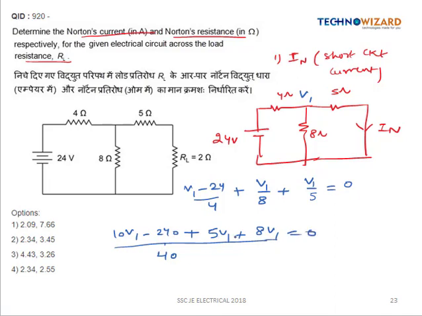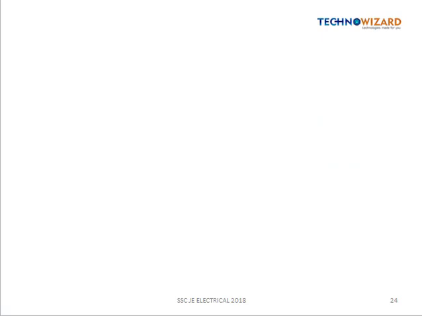So this will be equal to 23 V1 is equal to 240. So we are getting the value of V1 as 10.43 volt.